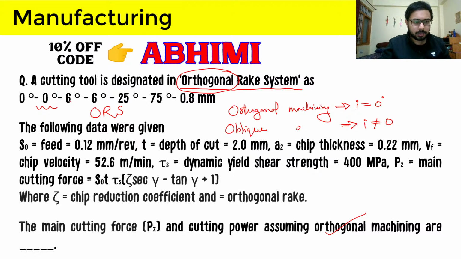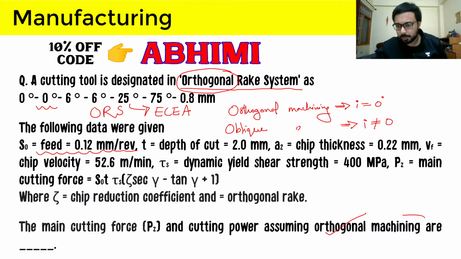Then we have relief angles, and then 25 degree is the end cutting edge angle. 75 degree is lambda, which is the approach angle, and 0.8 is the nose radius. Then we discussed the importance of feed in orthogonal machining.